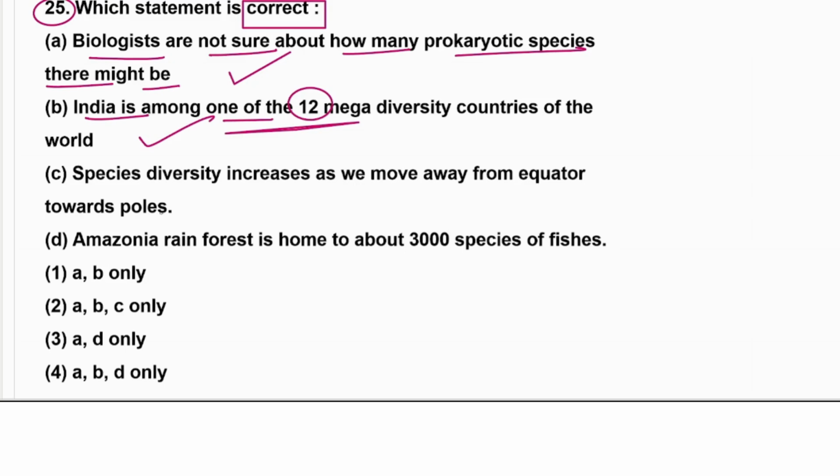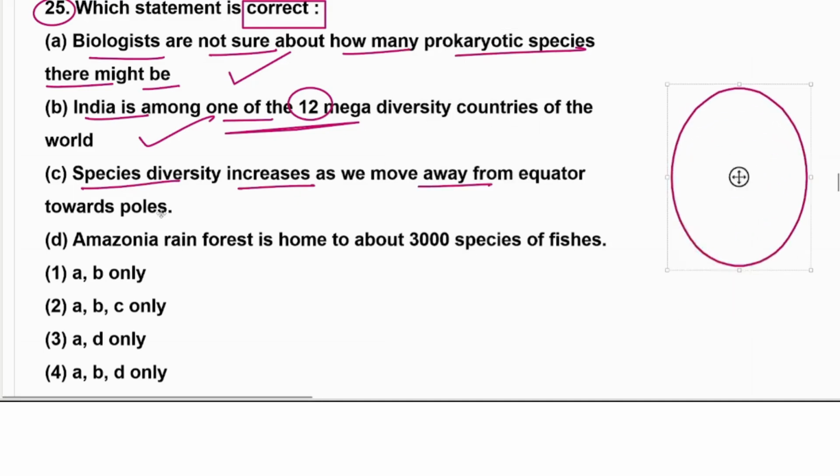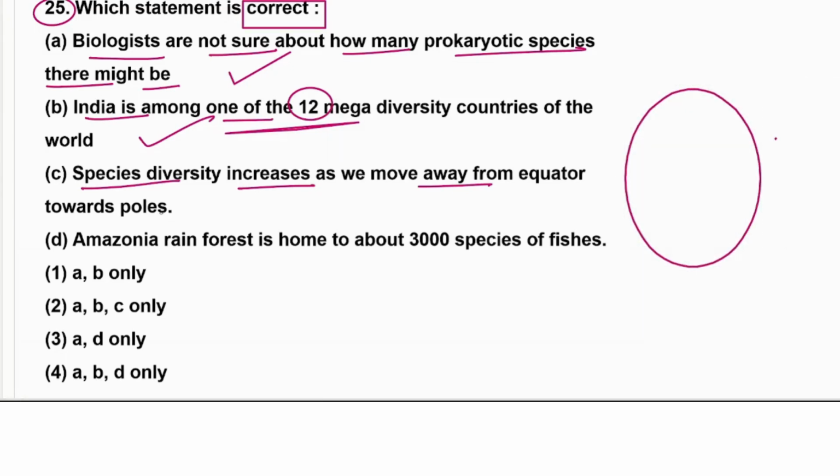Okay, that is correct. And C says species diversity increases as we move away. Suppose we have the equator on the complete Earth, and on the equator we have seen the species are more. As we move towards the poles, the number of species would be decreasing.